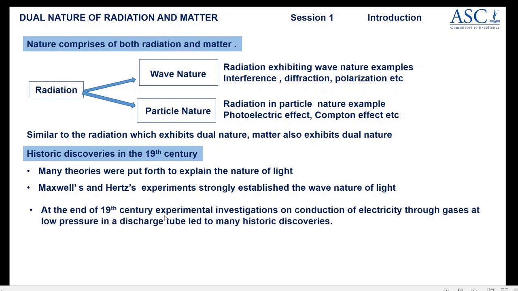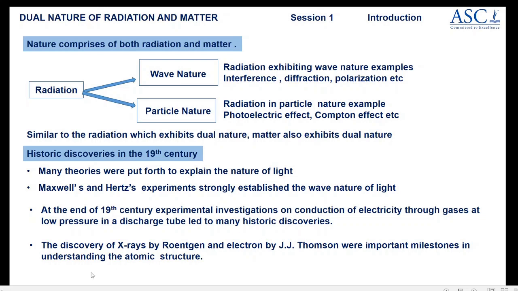At the end of the 19th century, many experimental investigations on conduction of electricity through gases at low pressure in a discharge tube led to many historic discoveries. A few experiments were done to establish wave nature of light. At the same time, experiments on conduction of electricity through gases at very low pressures led to many historic discoveries.